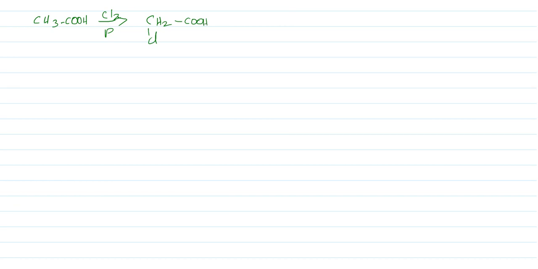Now this is an alkyl halide, and this alkyl halide can react with ammonia to produce CH2, here we get NH2, COO minus, and NH4 plus. Whenever we use ammonia it forms a salt. You can get this type of compound.